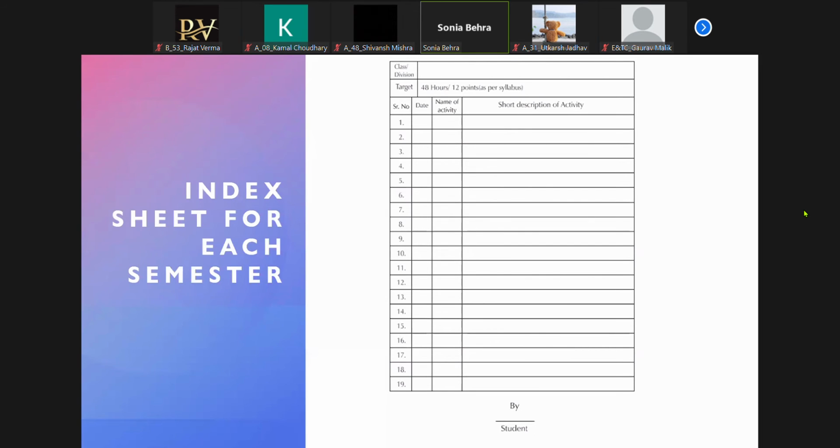Short description of the activity. Therefore you must have seen that for every activity, like the IEEE technical seminar, we have given you a short description of the activity. So you have to write the name of the activity and a short description of the activity.